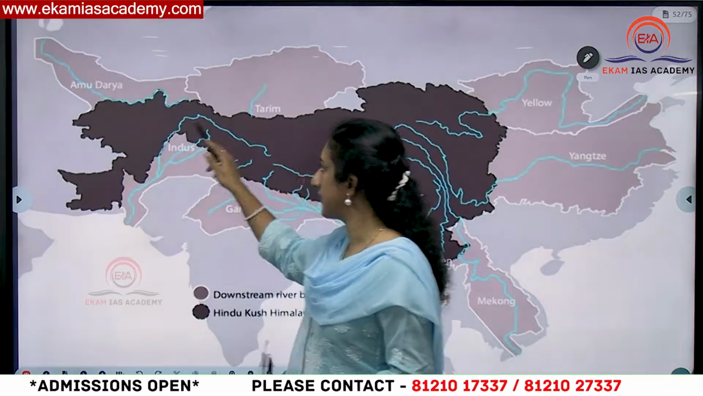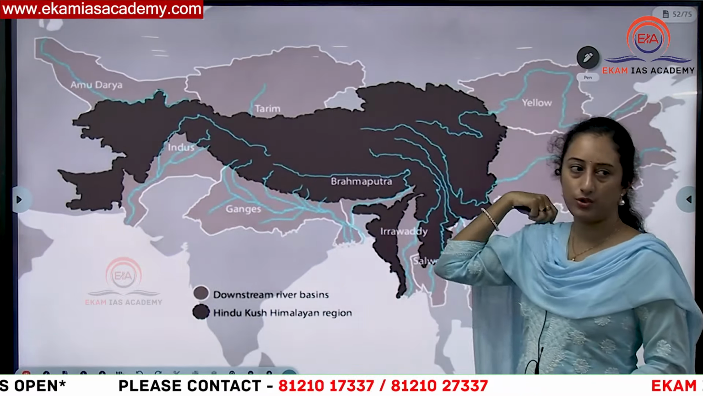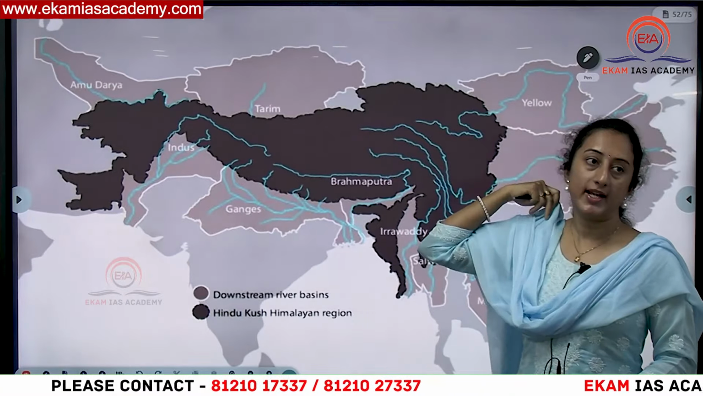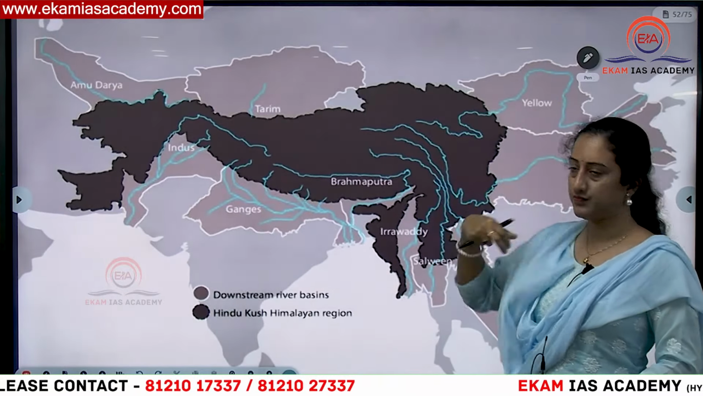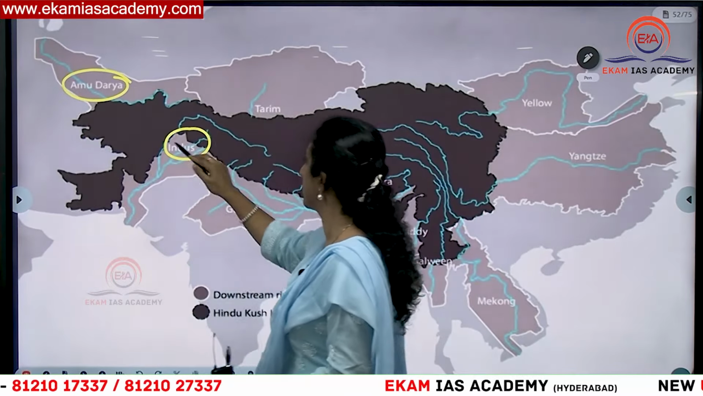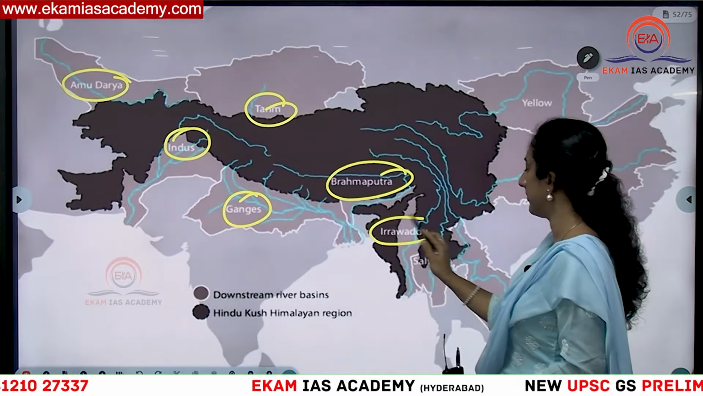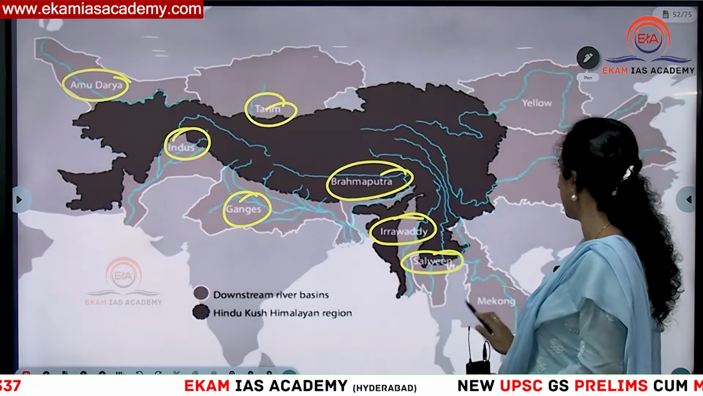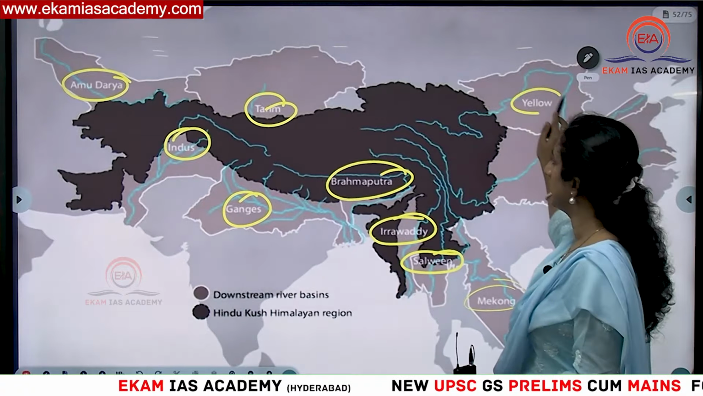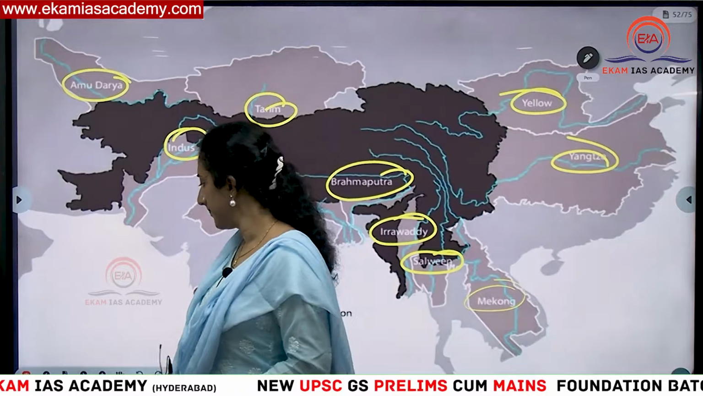You can see this area, all this maroon colored area, is all Hindu Kush. It is expanding over 8 countries. You can see the rivers here: Amu Darya, Indus, Tarim River, Ganges, Brahmaputra, Irrawaddy in Myanmar, Salween River, Mekong River, Yangtze River, Yellow River. These are the rivers which take their origins from the Hindu Kush mountains.